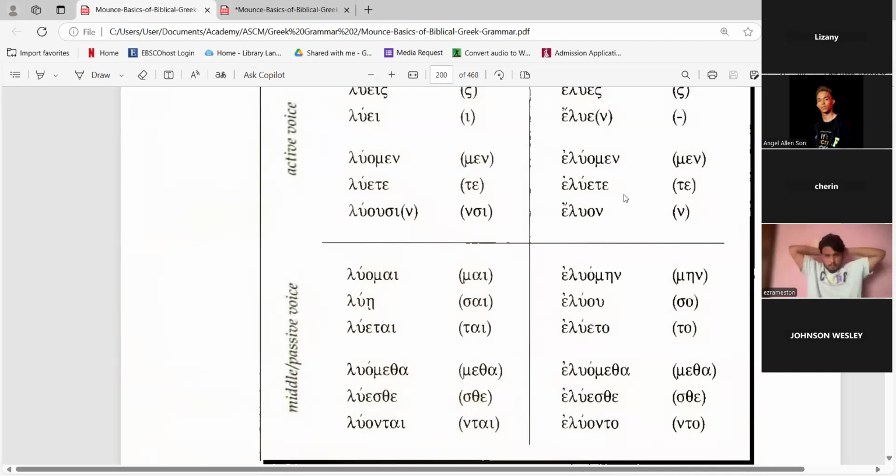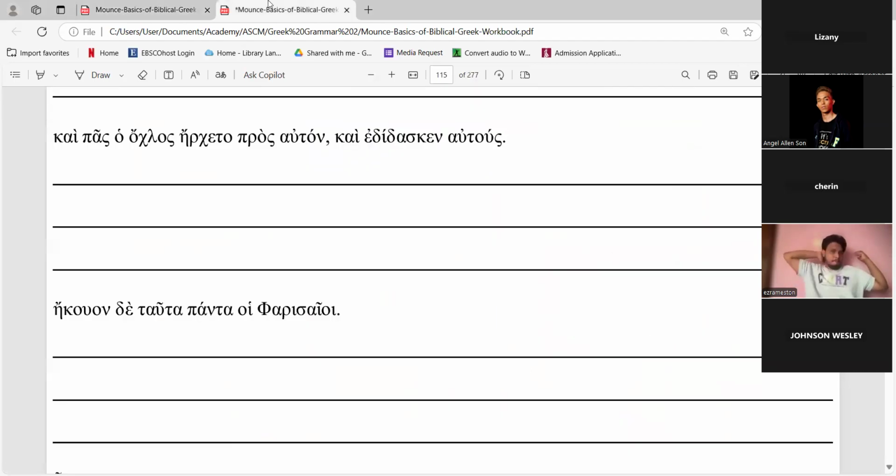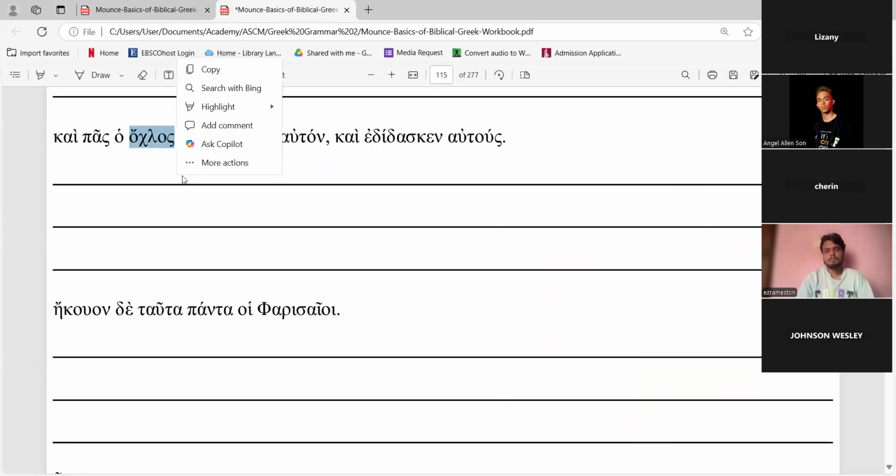It looks like a passive, but it is active in meaning. So it becomes was going or was coming. But it is the crowd, so it is not singular. And the crowd were coming to him, pros auton.